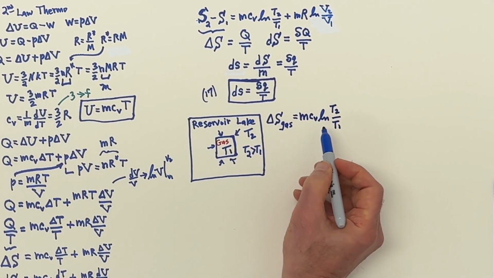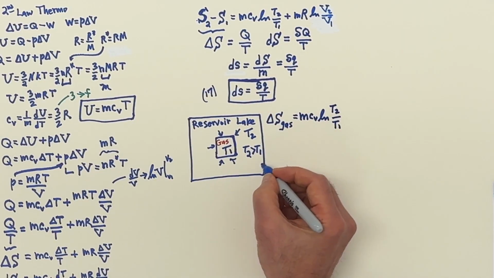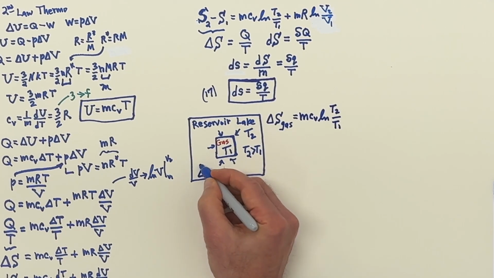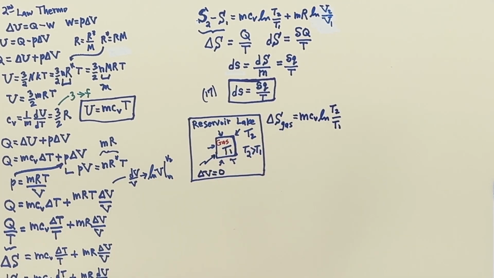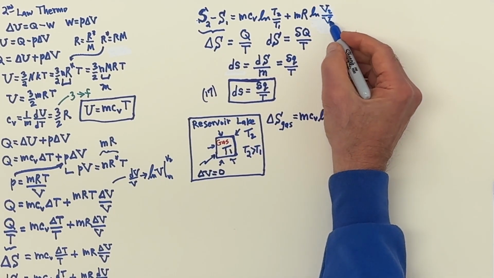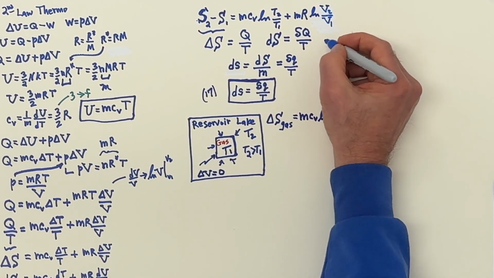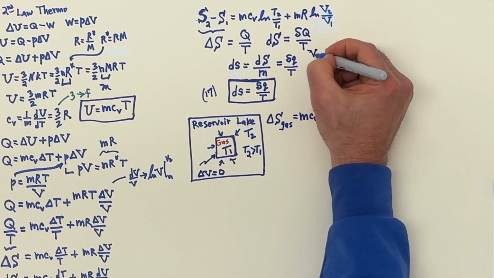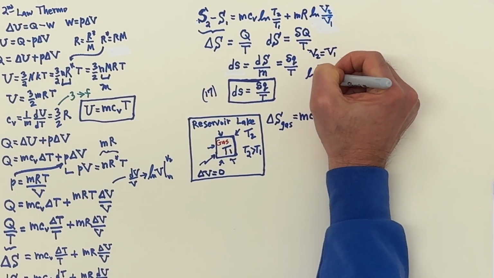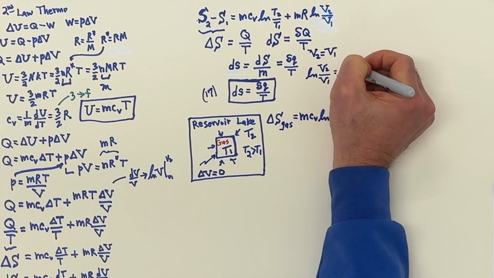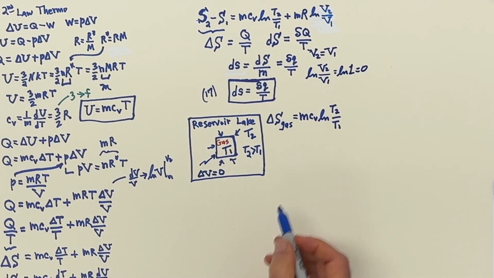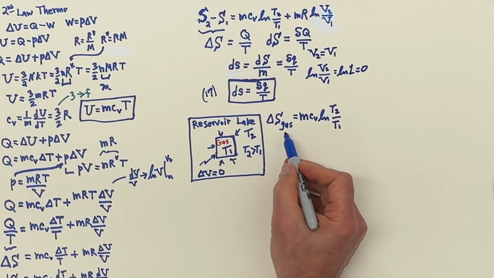But now, I'm not going to copy the second one down because I'm going to say here that there's no change in volume, right? This gas is in a container. So if there's no change in volume, then this term's gone because V1 equals V2 and the log of 1 is 0. All right, so we take V2 equal to V1, and then the log of V2 over V1 is the log of 1, and that's going to be 0. So this is the change in entropy for the gas.